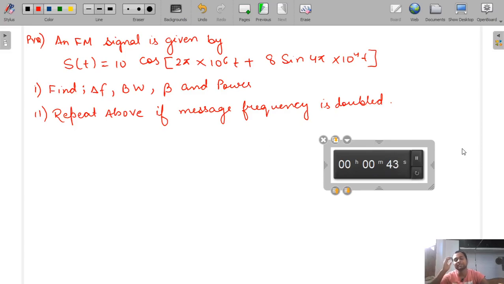देखो, general expression of FM का लिखो, उसके बाद compare करो, beta का value find करो, FC का value find करो, AM का value find करो, then everything find करो, FM find करो, and after that you know the formulas of delta f, bandwidth, beta and power. Everything is so simple. Just solve it.